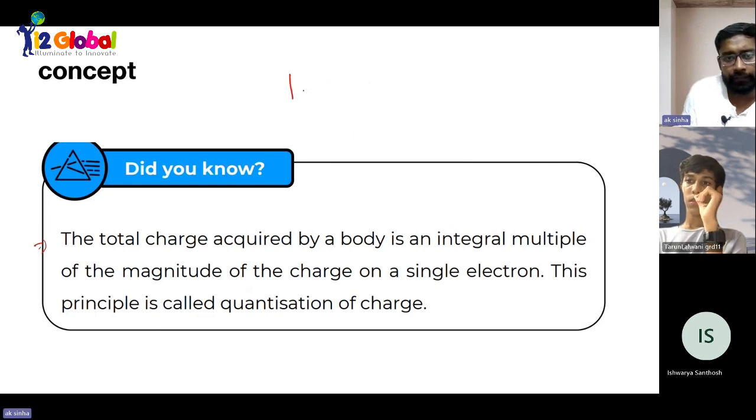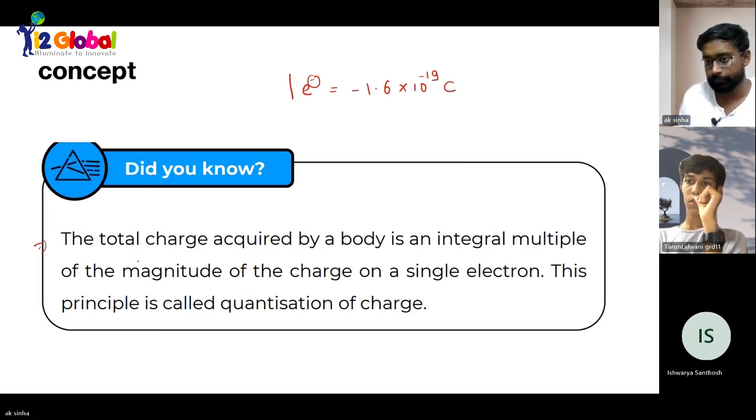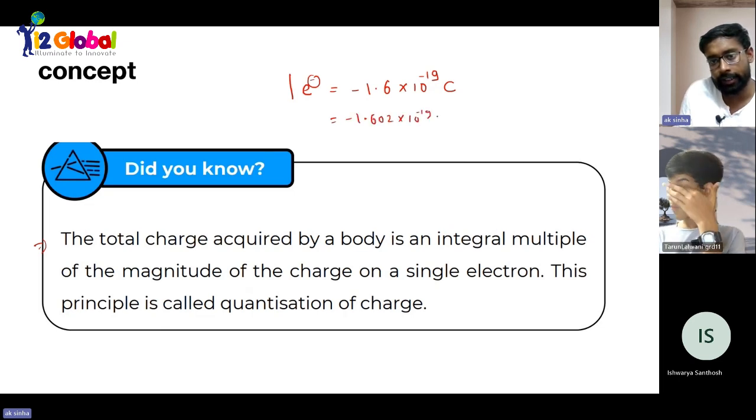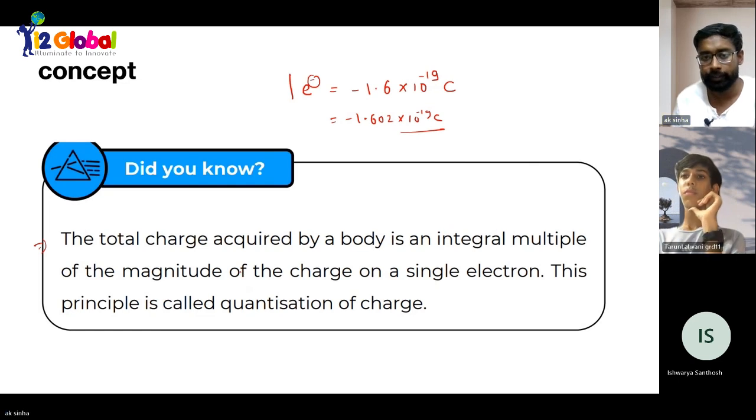And for your information, the charge on one electron is minus 1.6 multiplied by 10 raised to power minus 19 coulomb. Got it? More exactly, this is minus 1.602 multiplied by 10 raised to power minus 19 coulomb.